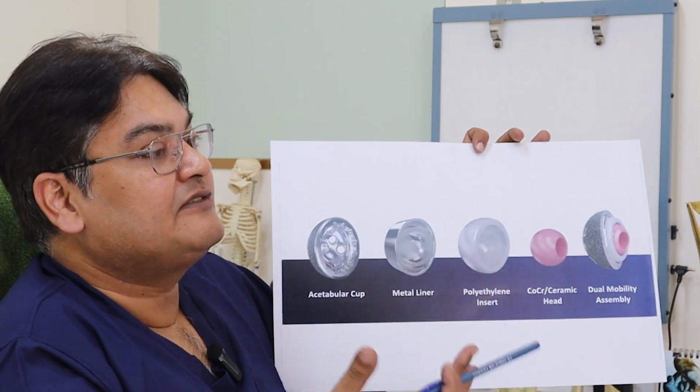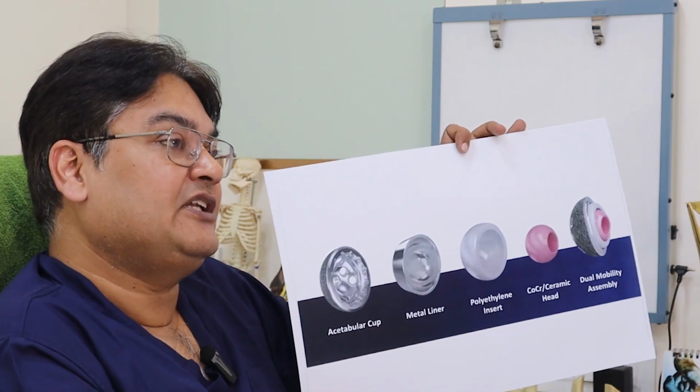So that gives a better range of movement, more stability, and it allows a person to sit cross-legged and all those things. But it's not that dual mobility cups are always superior to standard large head cups. It's not like that, and everything depends on the surgeon, pros and cons. Dual mobility is supposed to give more stability, hence it is more important in cases where there are chances of instability like muscle weakness, neurological diseases.